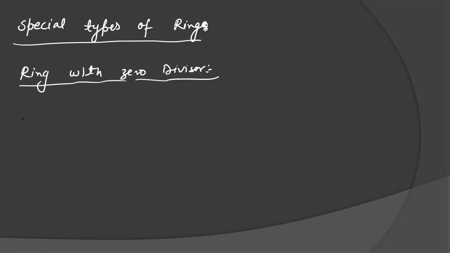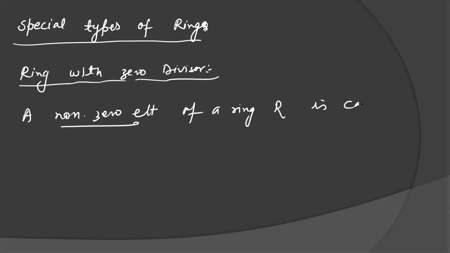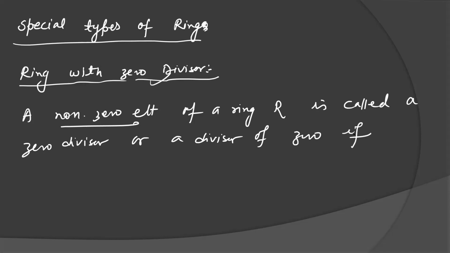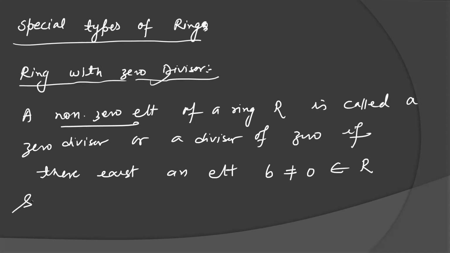Ring with zero divisor: a non-zero element, remember, non-zero element A of a ring R is called a zero divisor, or a divisor of zero, means it is dividing zero, if there exists an element B not equal to 0 and belonging to ring R, such that their product is 0, but the elements are not 0, neither A is 0, nor B is 0.